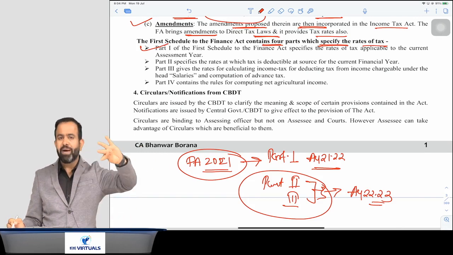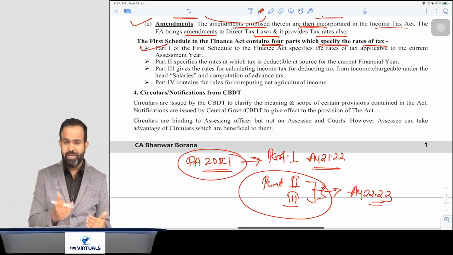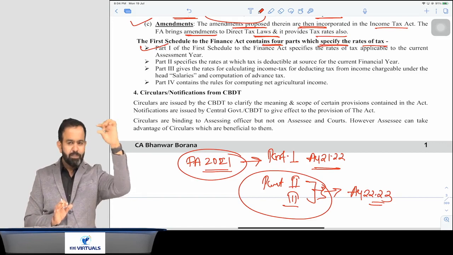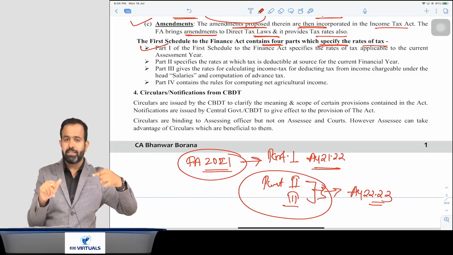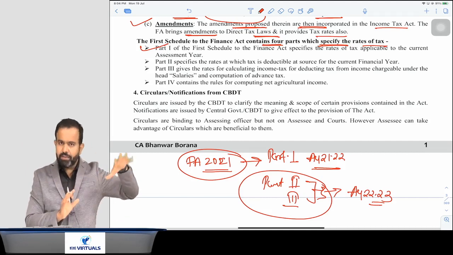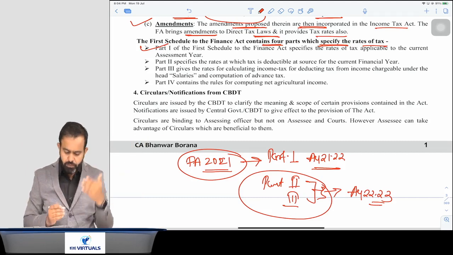So there are 4 parts in schedule 1 of every Finance Act. If you check the Finance Act 2021, in schedule 1 part 1 is the last year tax rate. Part 2 is the next year tax rate, basically at what rate you have to deduct the TDS and all. So just pay attention.